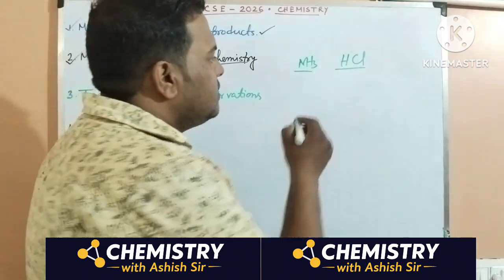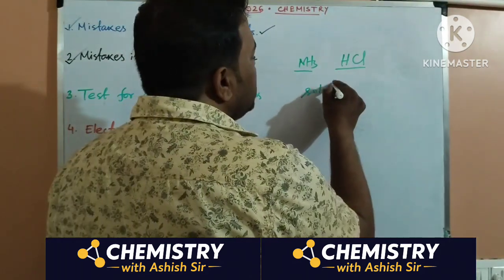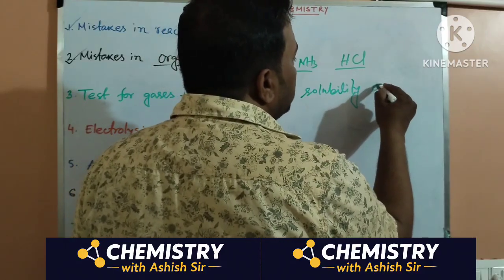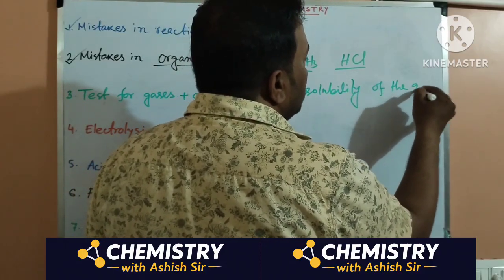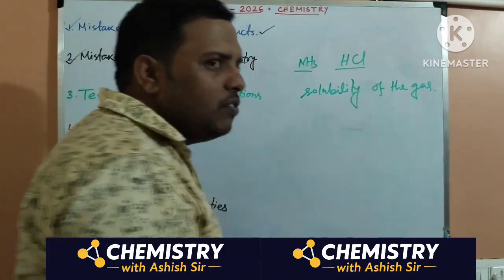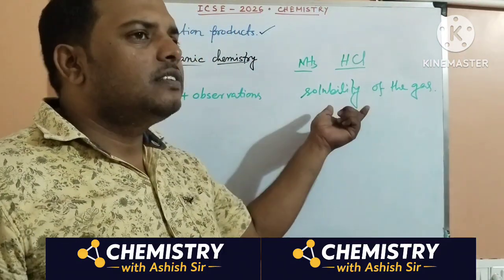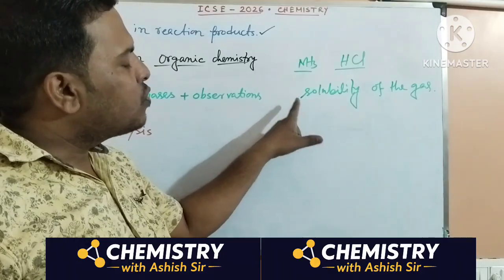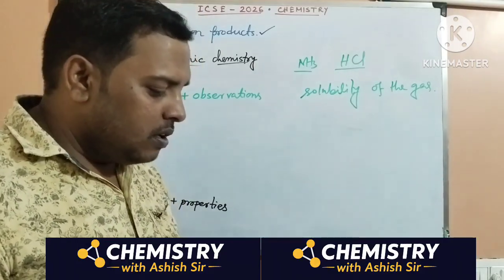The primary purpose is the high solubility of the gas. So you must write this. Then, if you get time, you can write that it is acidic or basic. That is secondary. Primary is the high solubility of the gas in water.